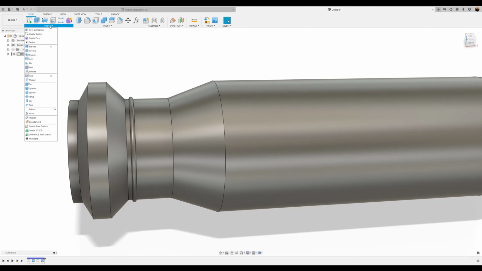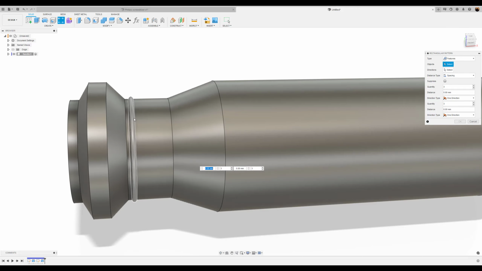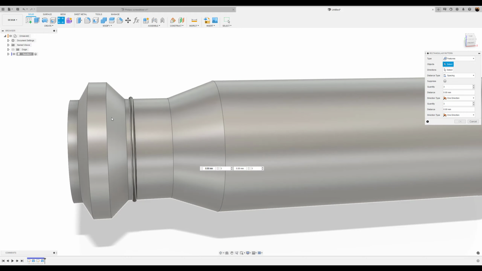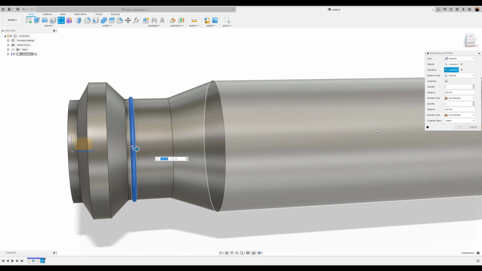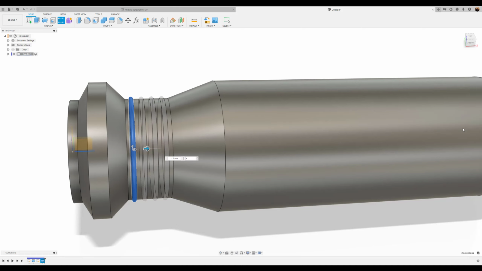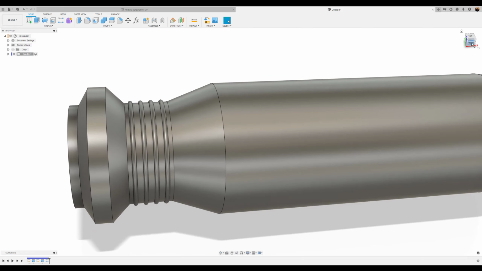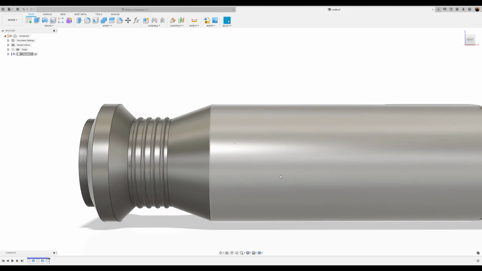Next, we're going to create a rectangular pattern. We're going to select the objects, which is going to be this ring we just created. Direction wise, we're going to go ahead and hit the x-axis. We want the quantity to be 4, and we want the distance to be about 1.2 millimeters. Click OK. And there you have it.